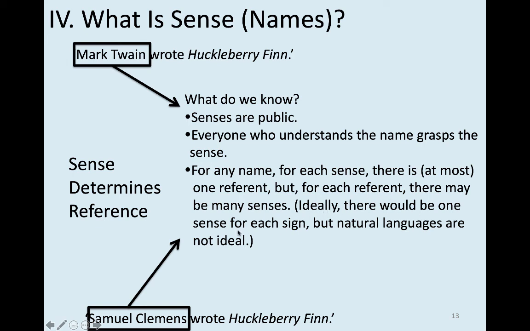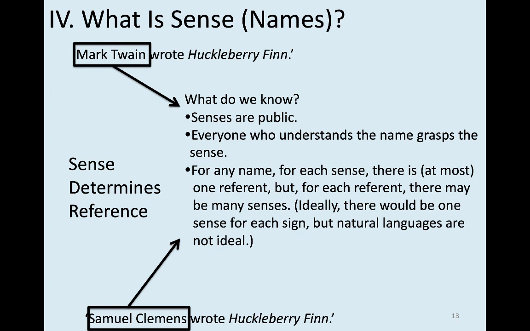Now, for any given referent, ideally there would be one sense for each name, but natural language isn't ideal, so we can't have that. That's ideal because it would avoid all sorts of miscommunication. So when I say Mark Twain and I mean the author of Huckleberry Finn, I may intend to convey to you that he wrote Huckleberry Finn, but since you think of the author of Tom Sawyer, you might receive something different than what I intended to convey.